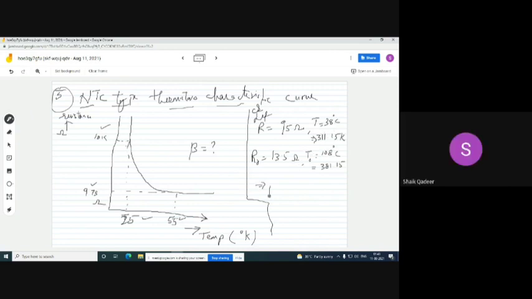Okay, now calculate beta. Beta is equal to log of 95 divided by 13.5, whole divided by the values in kelvins, temperature values in Kelvin. So you said 311, 311, 381. Right, okay.